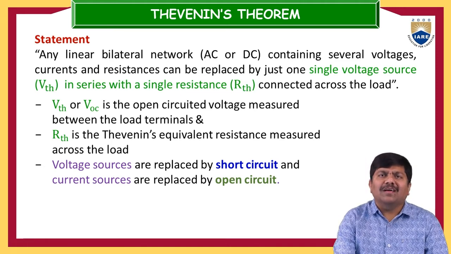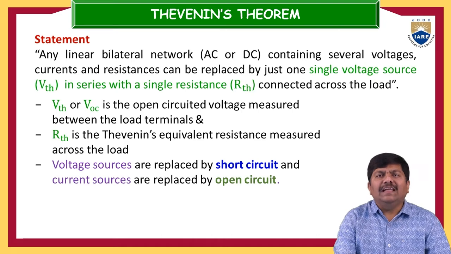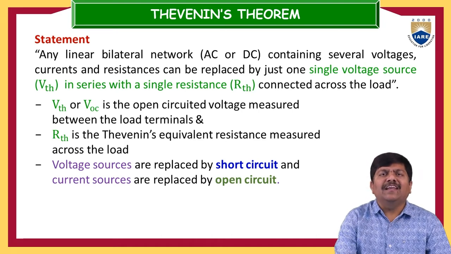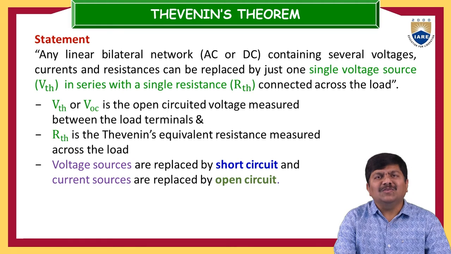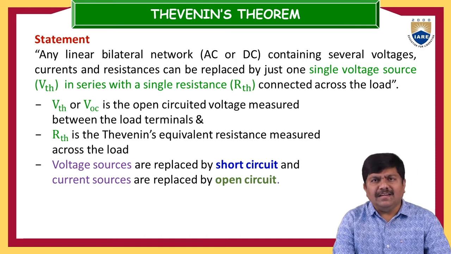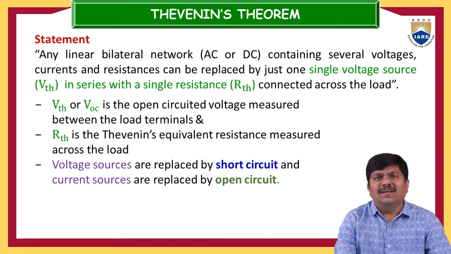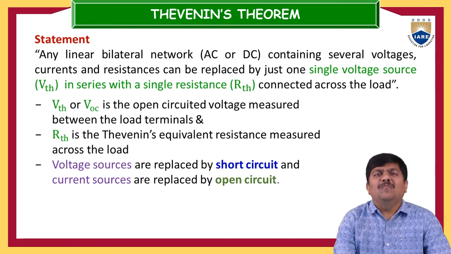Coming to the current sources, ideal current sources will have infinite internal impedance or infinite internal resistance. So the current sources must be open circuited. That is a statement we can make use of here. Only ideal conditions we are taking here. Voltage sources are replaced by short circuits and current sources are replaced by open circuits. This is how we are going to achieve the open circuited voltage if that electrical circuit has multiple active sources.